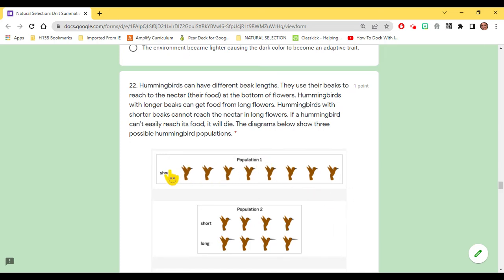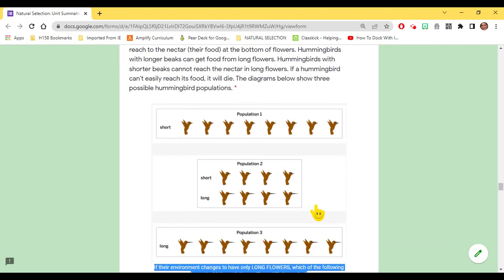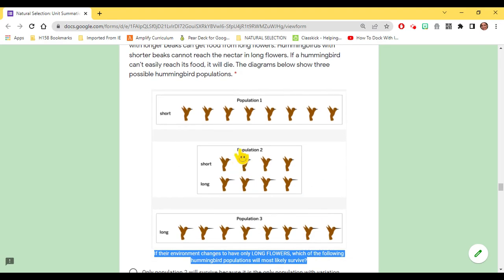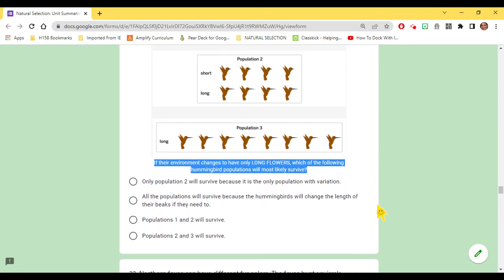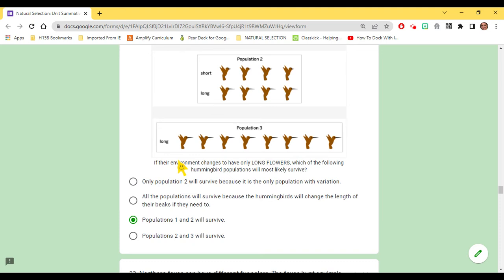Population 1, short. Population 2, short and long. Population 3, long. If their environment changes to only have long flowers, which of the following populations will most likely survive?